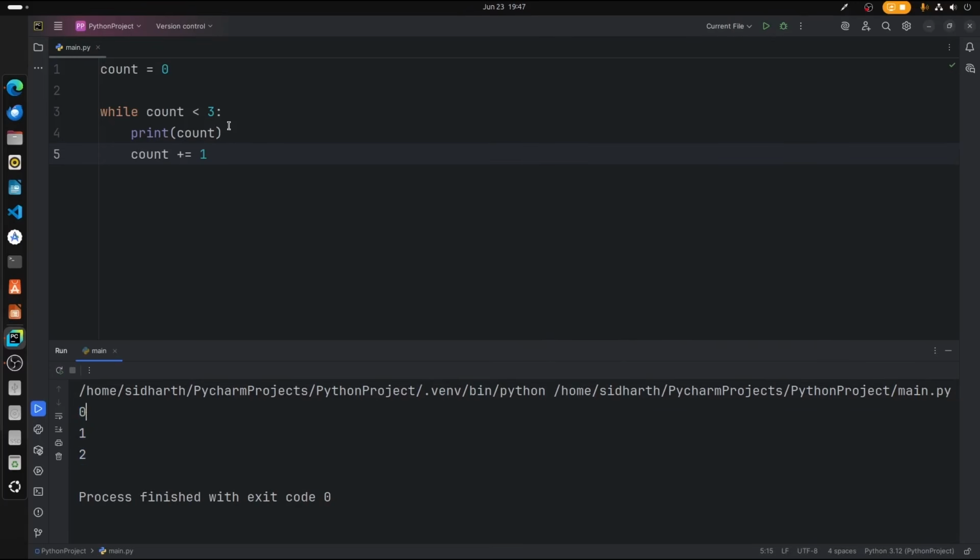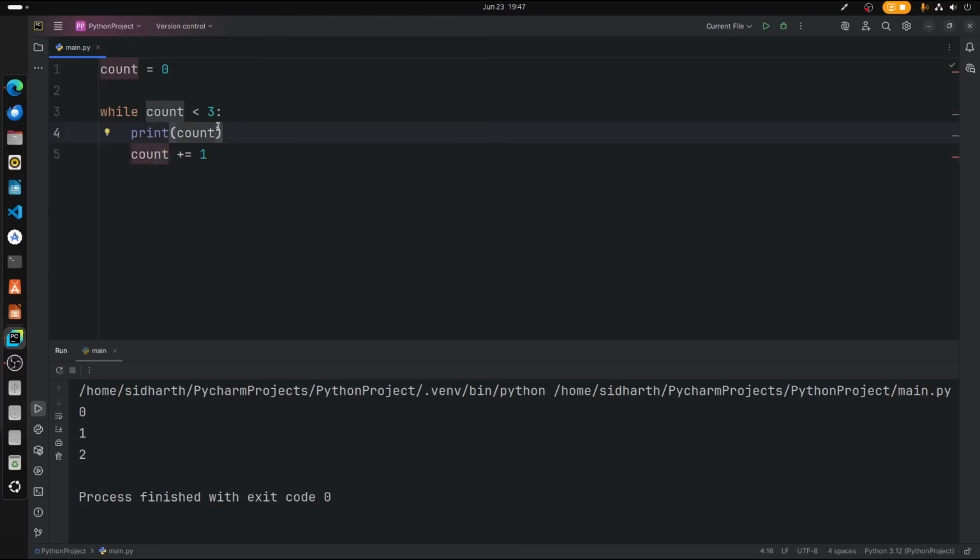So how this works, let me break down. By default we are initializing this integer value of 0, right? The value is 0, and now while count is lesser than 3, it will print the count and it adds the value. Let's go one by one. So this is 0, it is lesser than 3, it prints 0 and it adds 1 to the 0, which becomes 1.